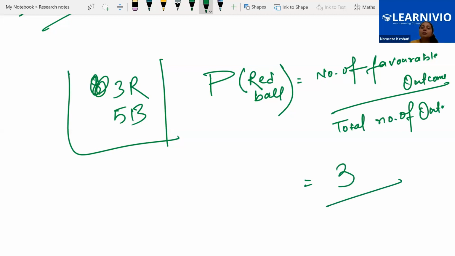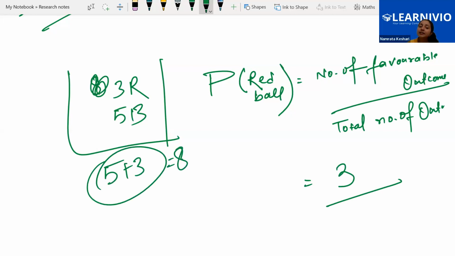What is the total number of outcomes? That means, what is the total number of balls? Total 5 plus 3, that means 8 balls are there. So total outcomes we will write in the denominator. If possible, we will do the cancellation. If not possible, this is our probability of getting a red ball: 3/8.